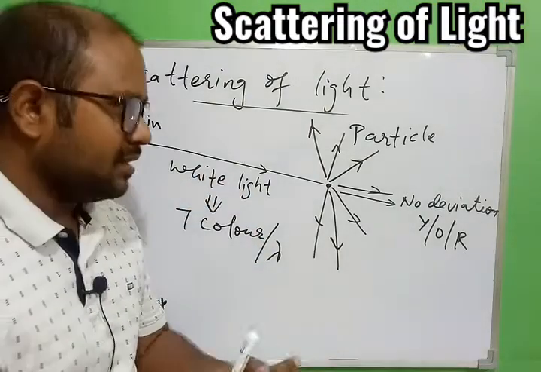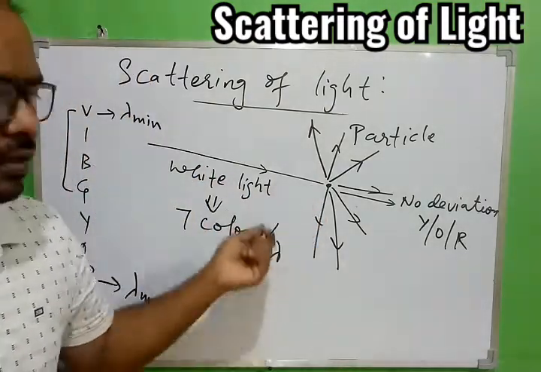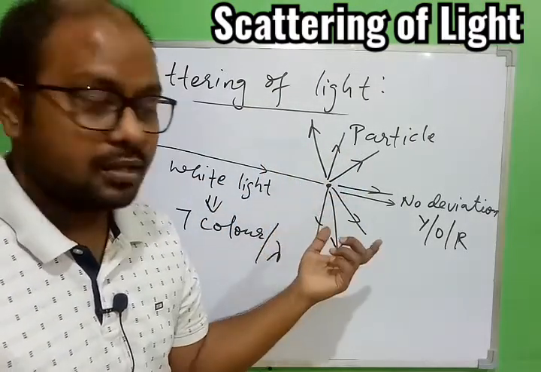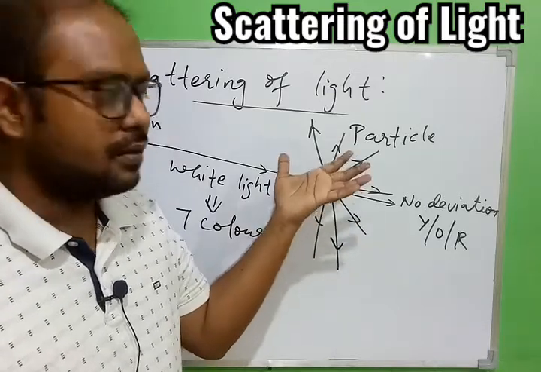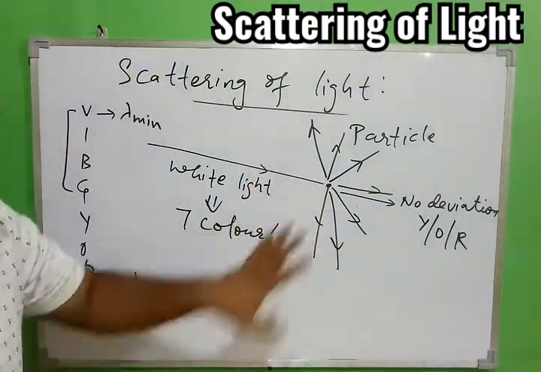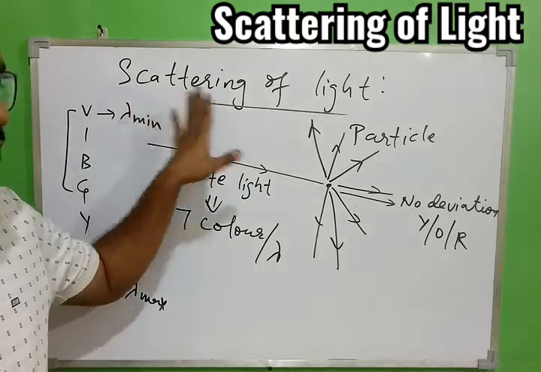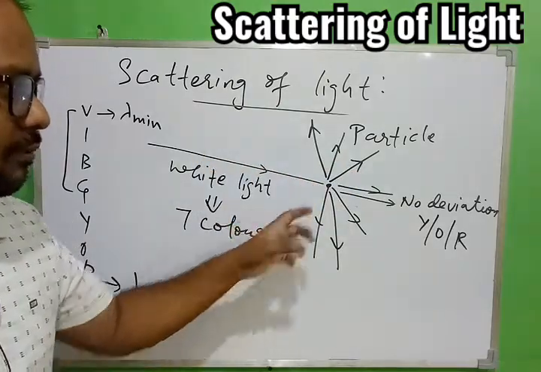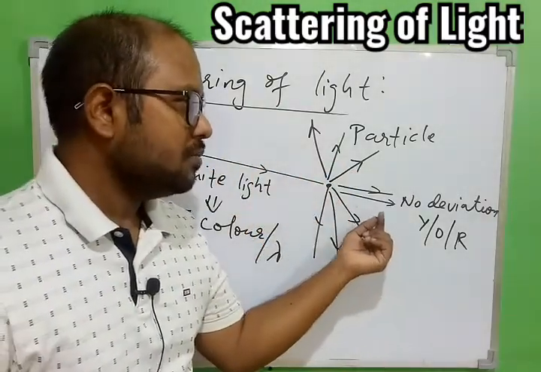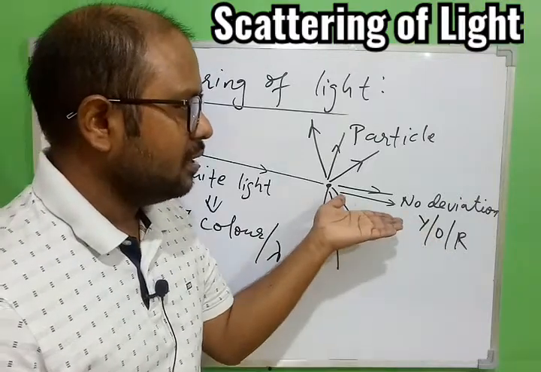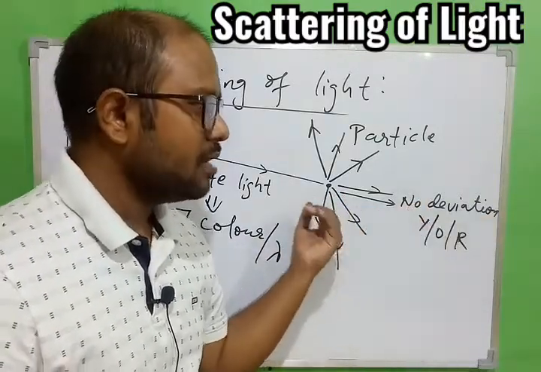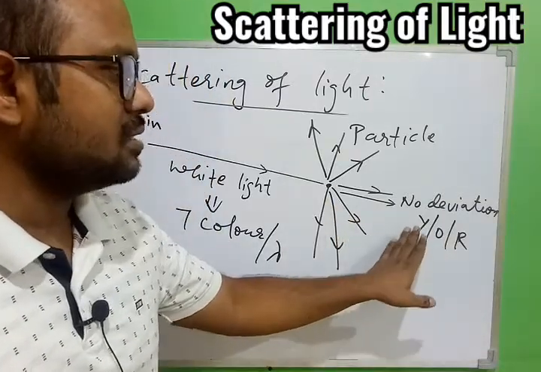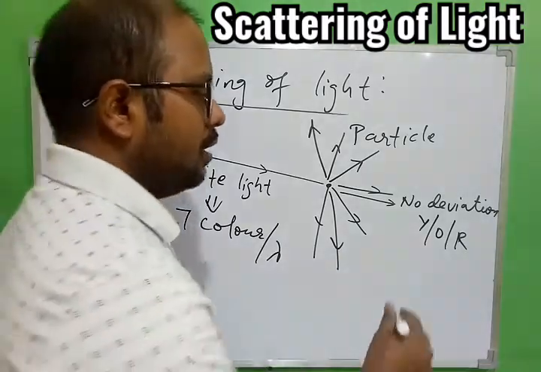So 2 things are possible here at a time. When the white light will fall on the particle, then out of 7 colors, a few colors will deviate from their path because they are able to hit the particle, and if they deviate from their path because of this particle, we can say the scattering of light has taken place for those colors. So we can say these colors are scattered by the particle, and a few colors may not be able to hit the particle and they may remain undeviated, that is they may pass straight away, or we can say there is no deviation and there is no scattering. So we can say here in this case, let's say, take an example, yellow, orange, red are unscattered.